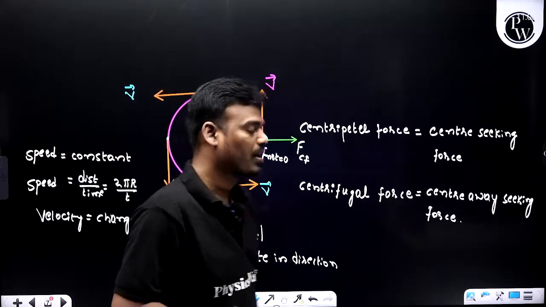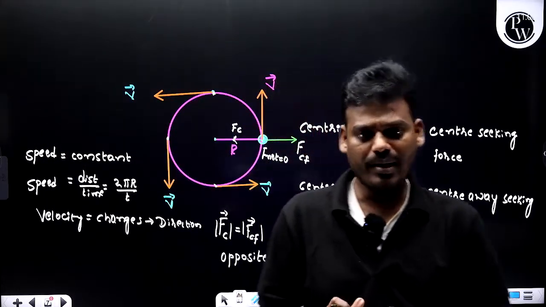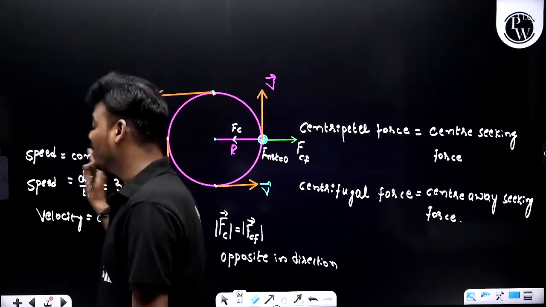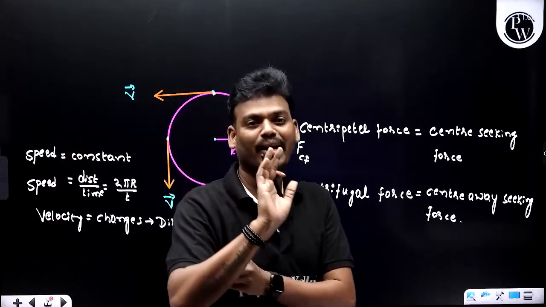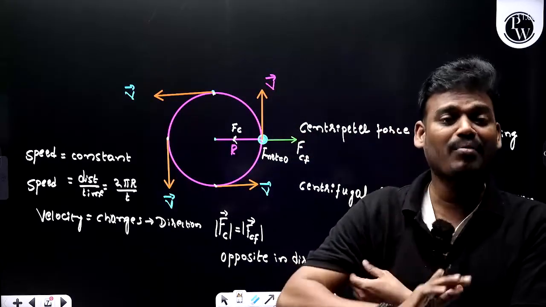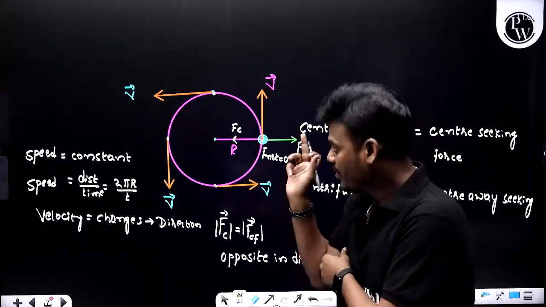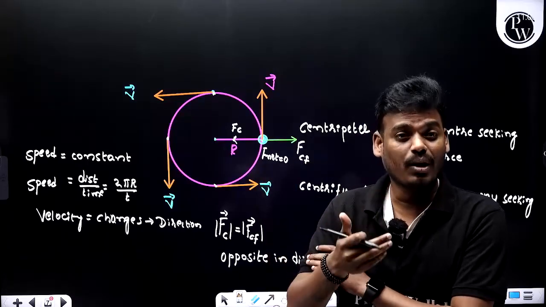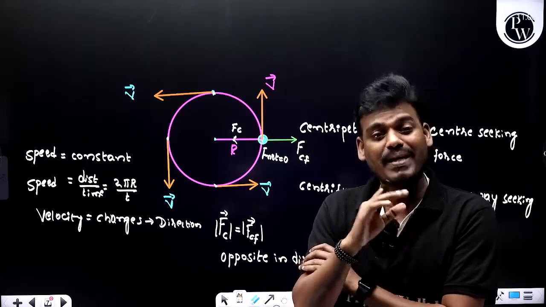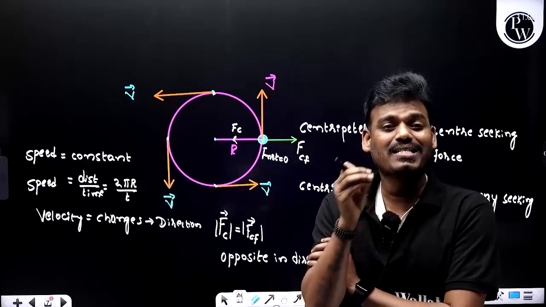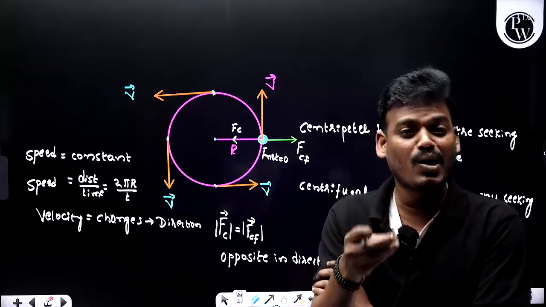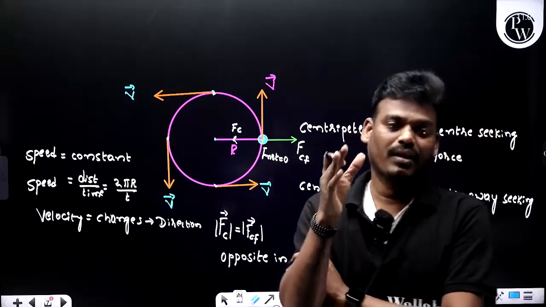Here it is east. Got it? So because of the change in direction, you can say that the particle has a change in velocity. Why am I calling it a change? Speed is the same, meaning the magnitude of the velocity, or you can directly say speed, is constant. But as it is changing direction, if we consider speed along with direction, we call it velocity.